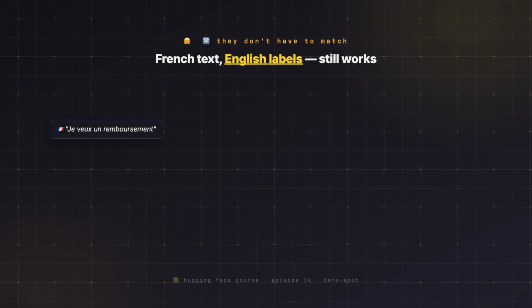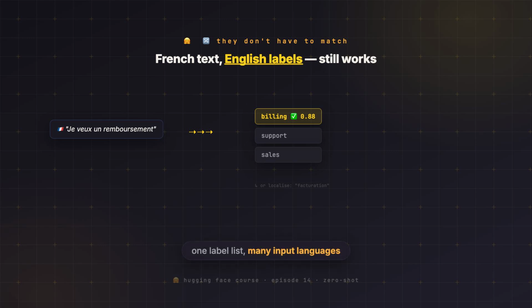And here's the part people miss: your labels can stay in English even when the input is French. The multilingual model has seen enough cross-lingual text that "Je veux un remboursement" still lands hardest on the English label billing. Or you can localize the labels to "facturation," and it works just as well. The taxonomy and the language of the text are decoupled. One label list, many languages of incoming text.